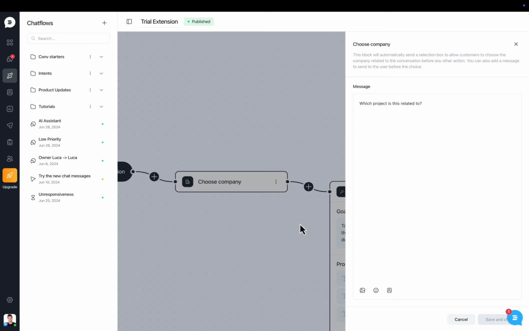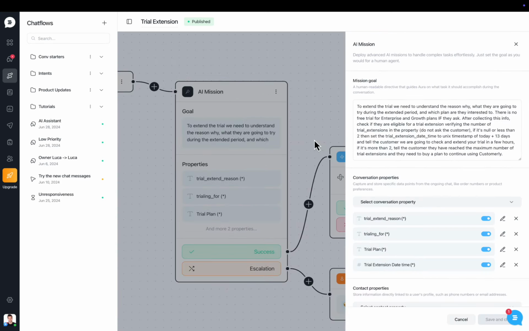This is choosing the company, because we do manage different companies, as you can see. Now, this is the goal in this AI training. The mission goal is basically how would you train your agent to perform certain actions, and it's going to be actual, like, a description of what you would do.